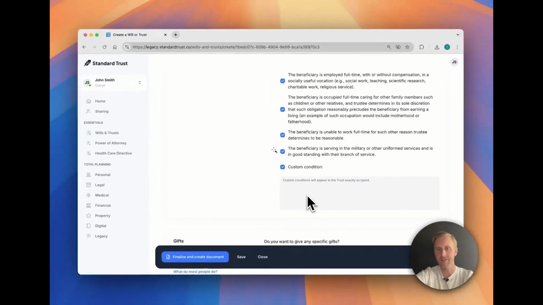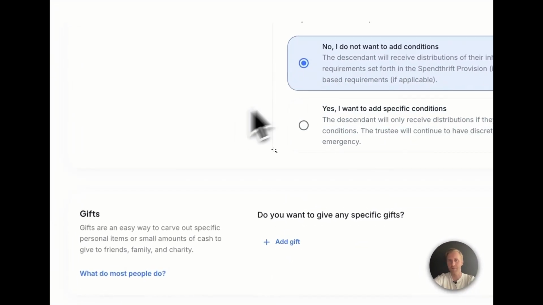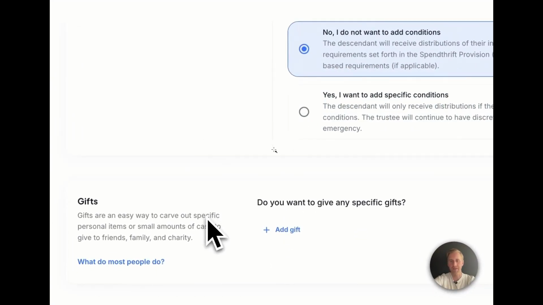So custom conditions can be used for any purpose. We see a lot of folks who will use this to say that their beneficiaries have to pass a financial literacy course, or even something that's just a personal pet peeve or passion project for yourself. Like we've seen people who say you're not allowed to own a motorcycle to be eligible for your inheritance. So clients can use this however they like, or skip that step altogether.